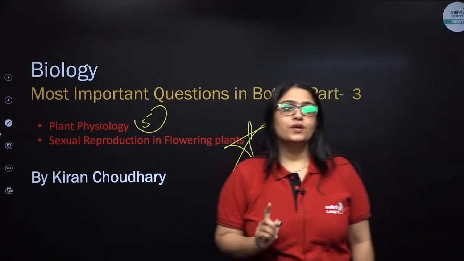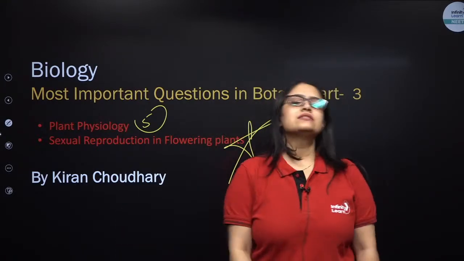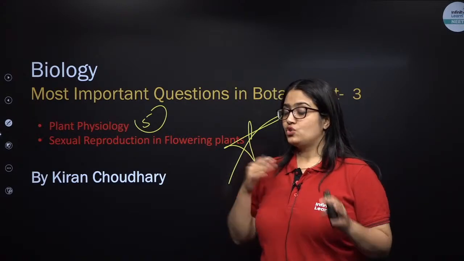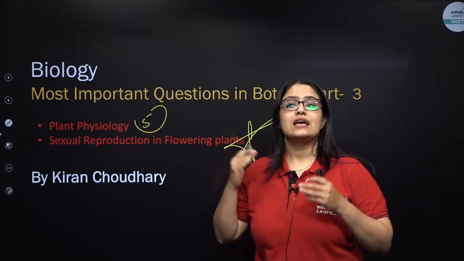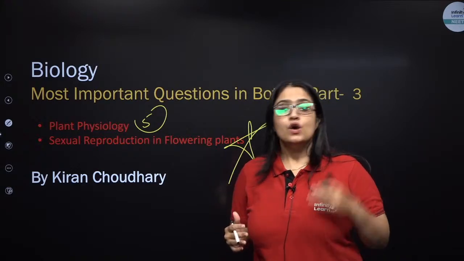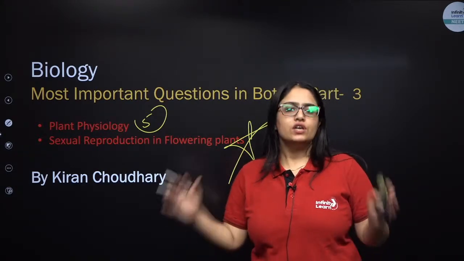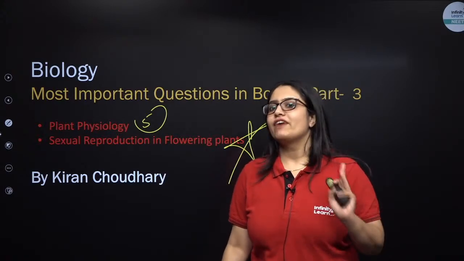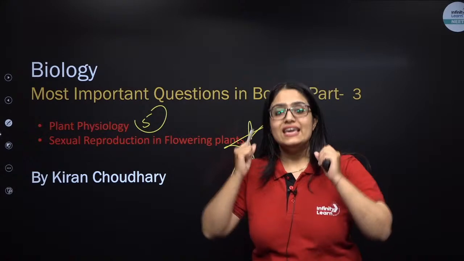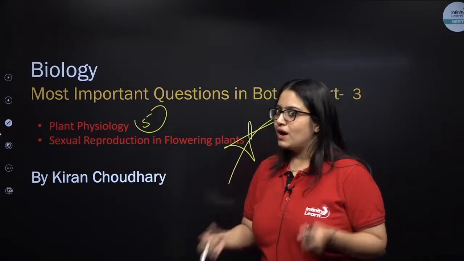Let me tell you kids, this is the most important chapter in your entire botany syllabus, because the total number of questions asked by NTA in NEET exam from 2013 to 2021 is roughly 40, and 40 is a very big number, right? So 4 to 5 questions you can easily expect from this chapter itself. That's the power of this chapter.